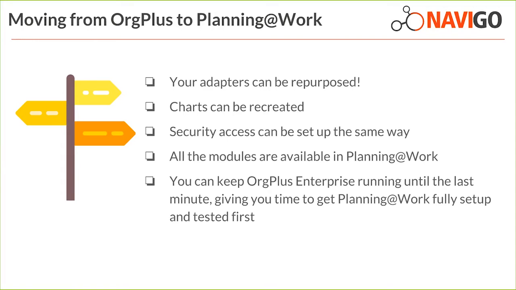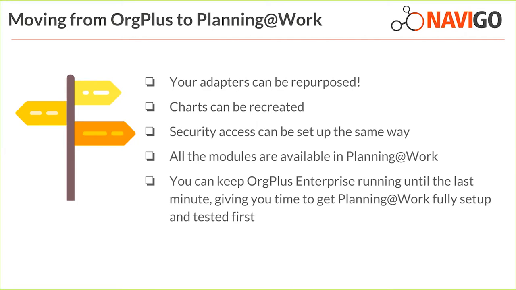So first of all, if you currently have OrgPlus Desktop or Enterprise set up and have a Navigo built adapter, so an adapter is a tool that will extract the information from your source of truth on a scheduled basis and will push the information into OrgPlus to automatically update your org charts.